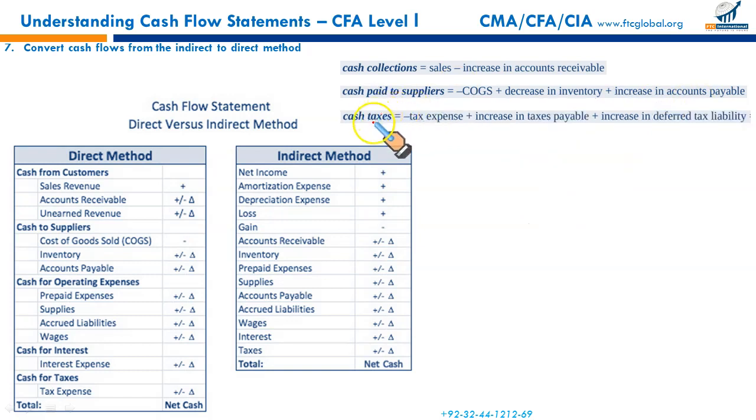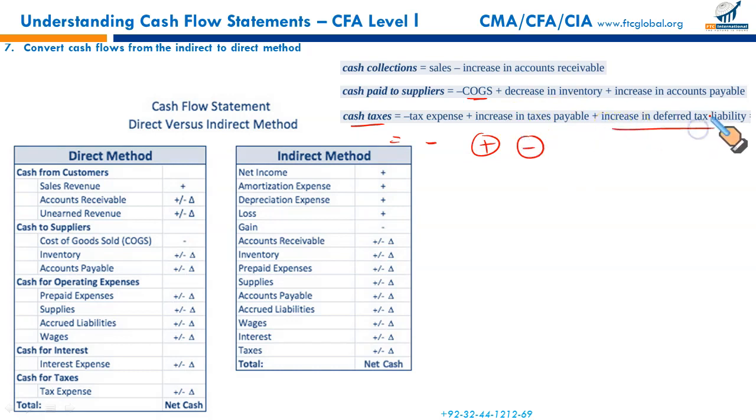Then, how much cash did we pay in taxes? Tax expense on the income statement, take it as a negative. COGS is an expense, negative. Tax is an expense, negative. Now, if over the period income tax payable increased, it means you withheld the payment for one reason or the other, it's an inflow, added. If the income tax payable over the period has decreased, you would have paid, outflow.